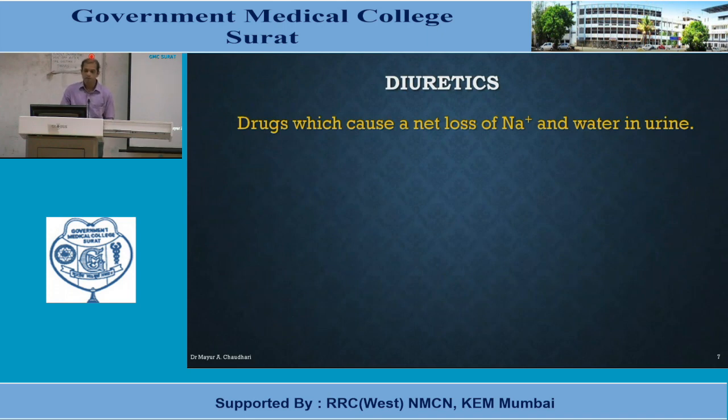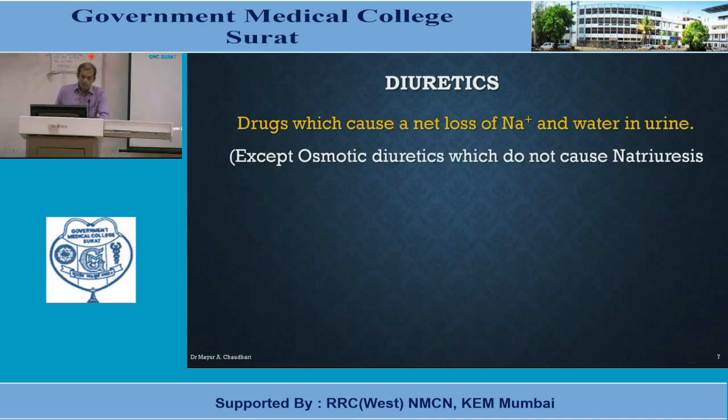Diuretics are the drugs which cause a net loss of sodium ion and water in urine. So the basic definition: drugs which increase sodium ion and water loss in urine are known as diuretics, except osmotic diuretics, which do not cause natriuresis. Osmotic diuretics do not have any effect on sodium excretion, but they increase water excretion, so they are known as diuretics.